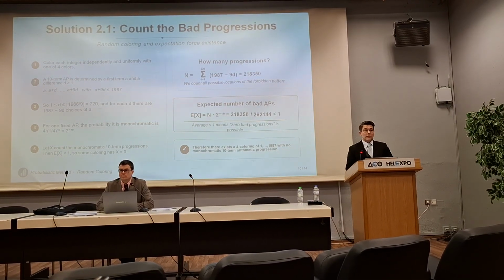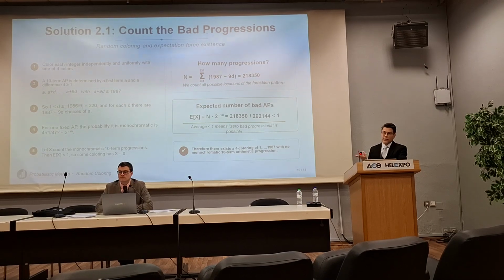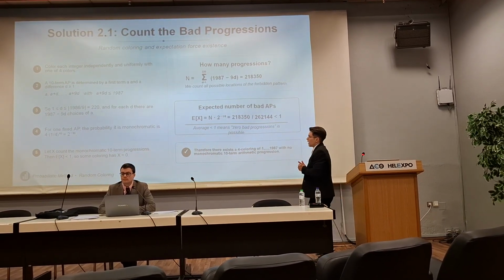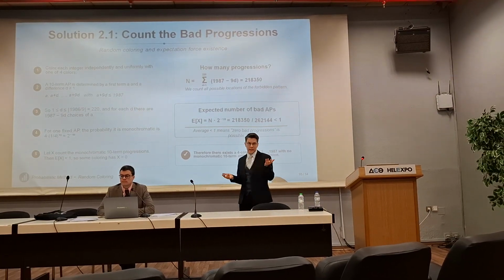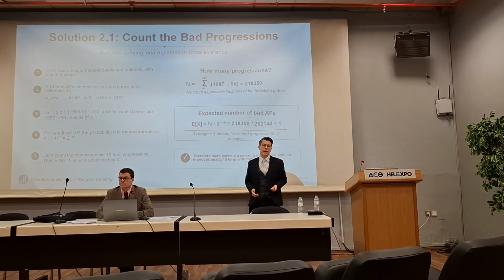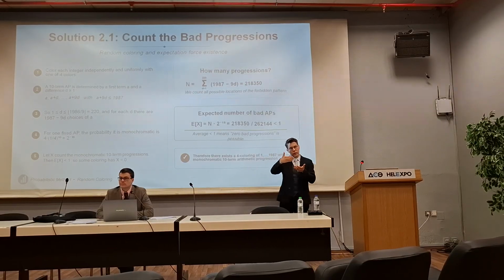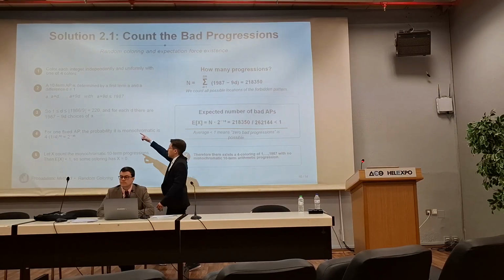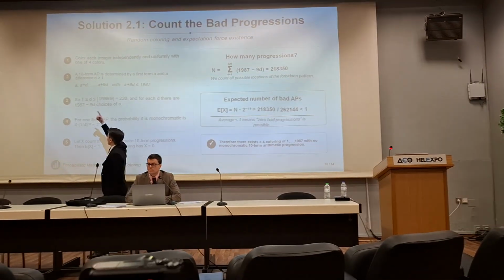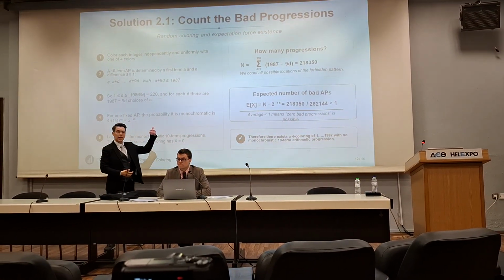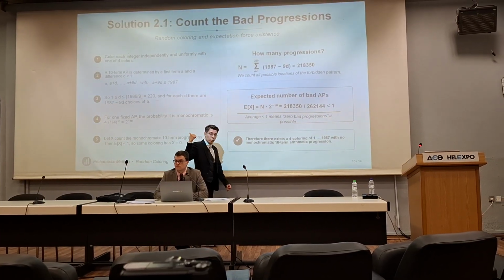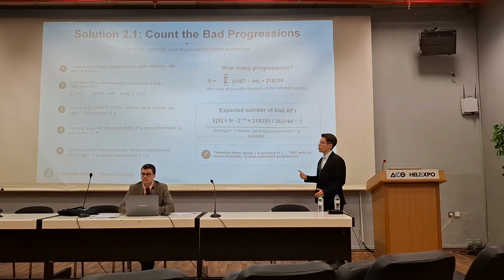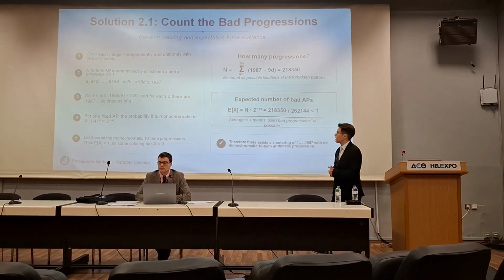First we are going to count how many arithmetic progressions of length 10 there are from number 1 to 1987. We know that arithmetic progressions are characterized by their difference and the first term. If we know the first term and the difference, then we know the infinite sequence. Here, if the first term is A, the second term will be A plus D, where D is the difference, then A plus 2D, A plus 3D, etc. We want only, though, to count the 10-term arithmetic progressions, because we have limited space up to 1987.